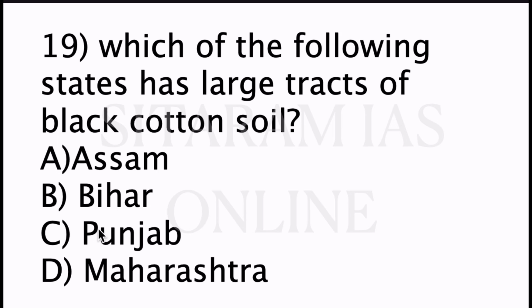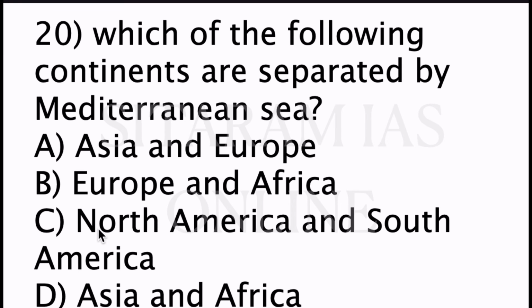Now coming to the 19th question, which of the following states has large tracts of black cotton soil? Option A, Assam, B, Bihar, C, Punjab, D, Maharashtra. The correct answer is option D, Maharashtra. 20th question, which of the following continents are separated by the Mediterranean Sea? Option A, Asia and Europe, B, Europe and Africa, C, North America and South America, and D, Asia and Africa. The correct answer is option B, Europe and Africa.